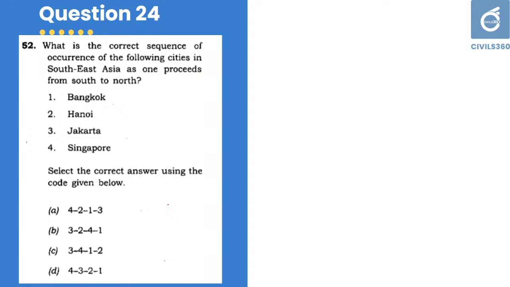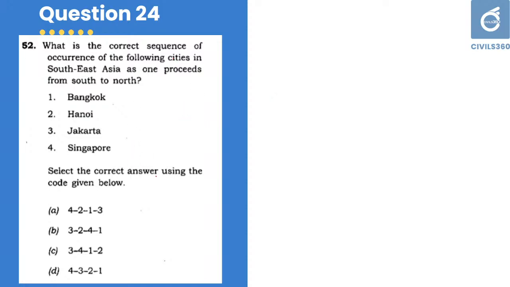If you don't know the regions or the location of these things, it will be harder to answer this question. Just follow the regions in Southeast Asia, or go through the current affairs related places, that will help you to answer these kinds of questions. This is a factual question, directly going to the answer.